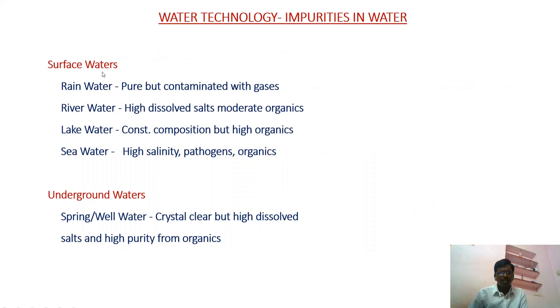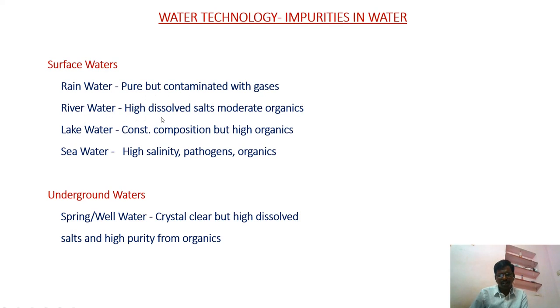Next, impurities. The surface waters are rain, river, lake and sea water. These are called surface water because they are available on the surface of the earth. Rainwater is actually pure, but sometimes it may be contaminated with gases. Next one, river water.